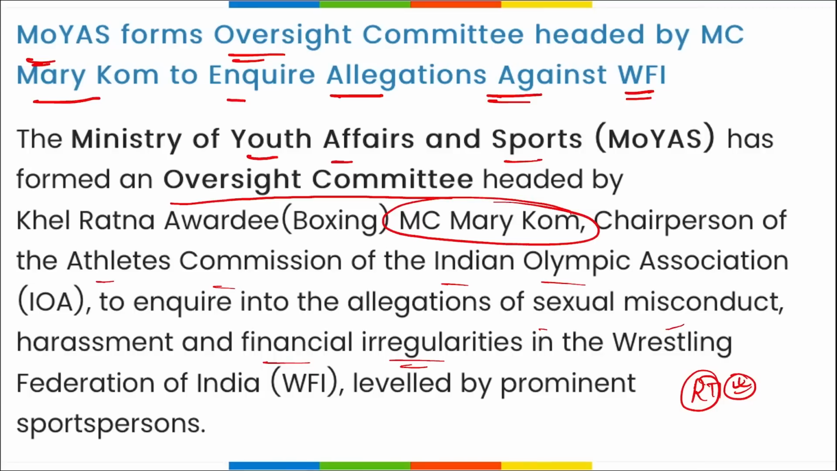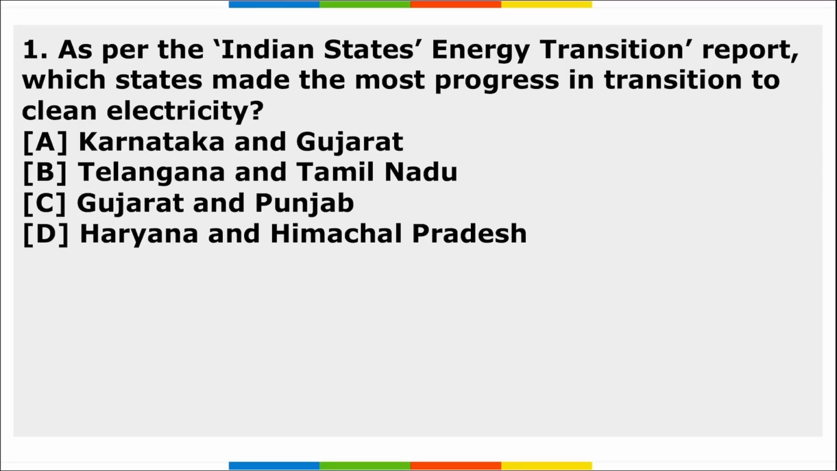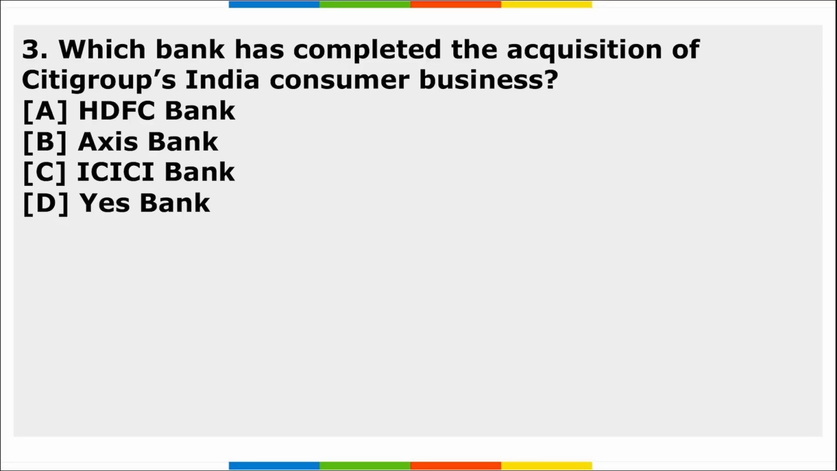Next is your homework, friends. First question: as per the Indian States Energy Transition Report, which state made the most progress in the transition to clean electricity? Second, which union ministry has launched the grievance appellate committee? Third, which bank has completed the acquisition of Citigroup's India consumer business? So these are your three homework questions, friends. I hope you have understood the assignment.